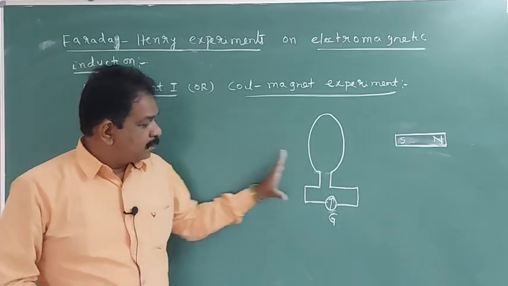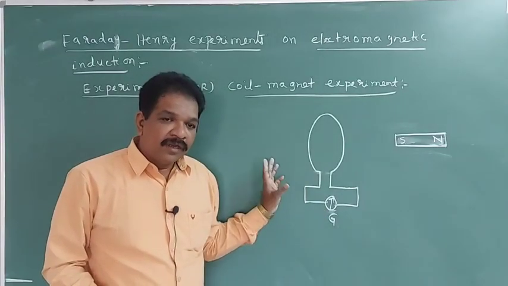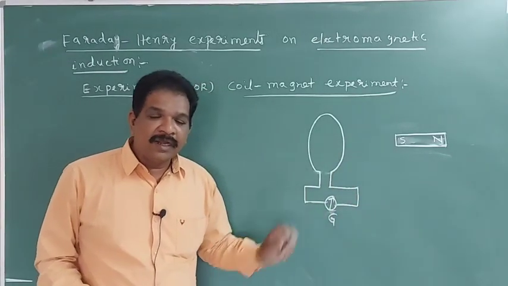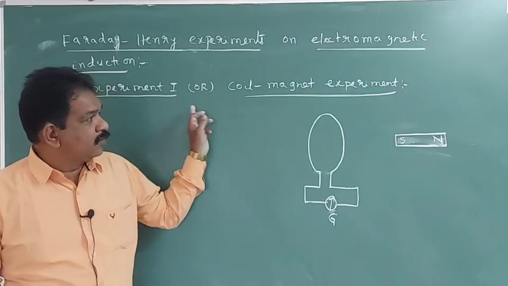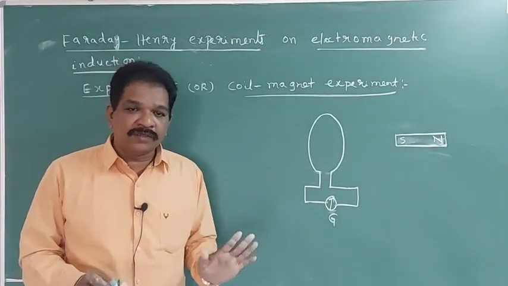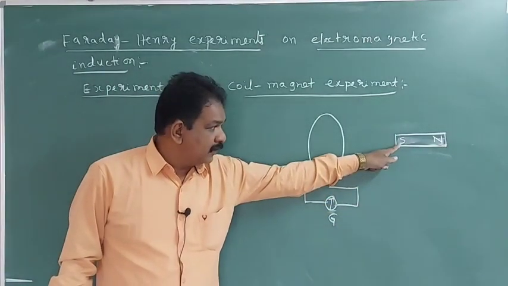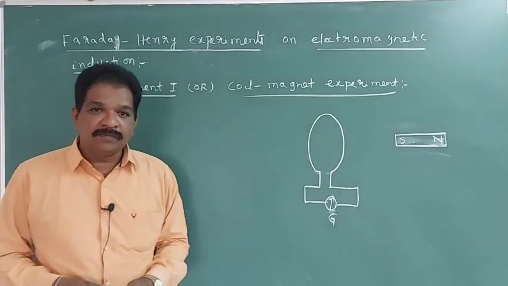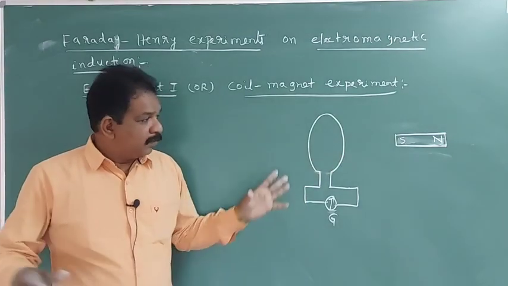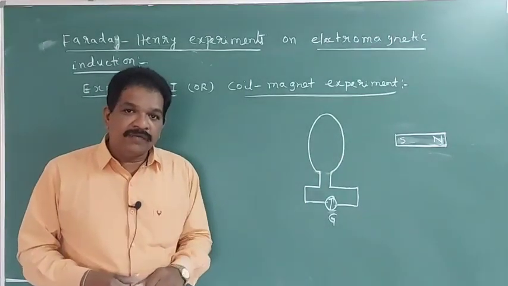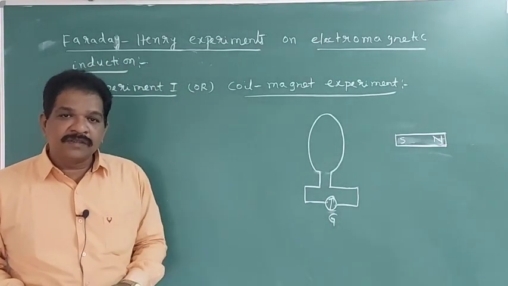And increase the speed of this coil, then more deflection will be there. Less velocity, less deflection will be there. All these were observed by these two scientists. They noted something. What they understood is that whether the magnet is moving and the coil is stationary, the magnet is at rest and the coil is moving, or both are moving, there will be deflection in the galvanometer. They noticed this point.